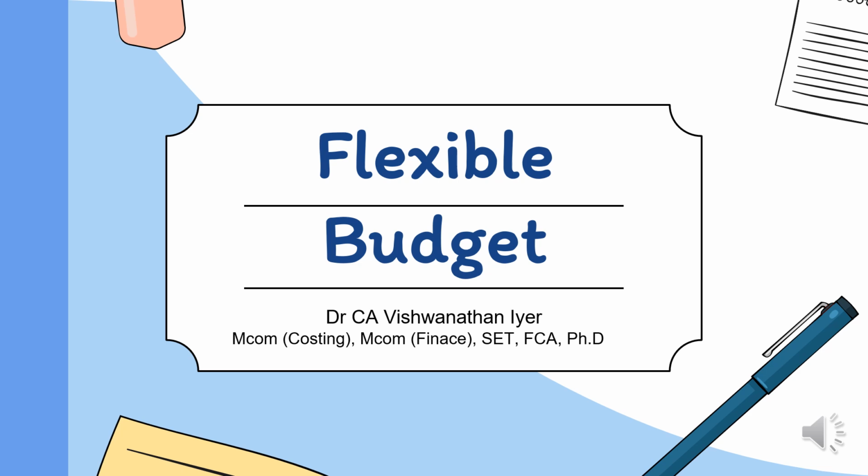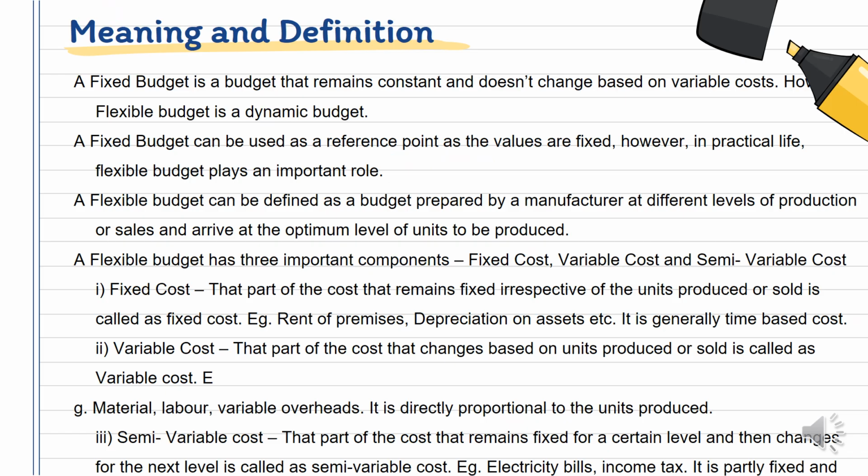So, what exactly is flexible budget depends upon the nature of cost that we learned earlier. We know that cost is broadly classified in various types, and one major classification is on the basis of nature of cost, wherein the cost is bifurcated as fixed cost and variable cost. So first let us understand what exactly do we have. There are two important word meanings you have to understand.